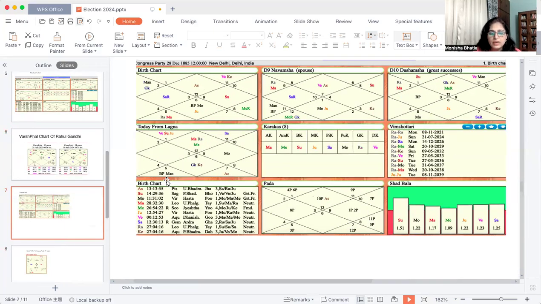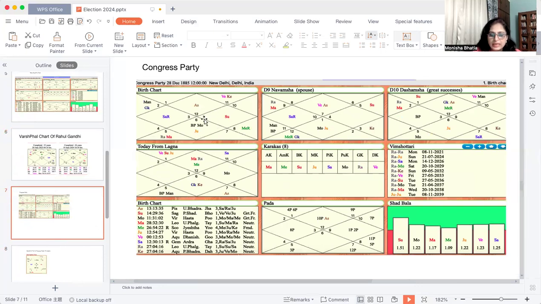So friends, the Congress Party's chart is of sign number 12, that is the Pisces sign, and currently it is going through the Dasha transition phase of Rahu, which will be over on the 21st July 2024. Then it will start with the Rahu-Jupiter period. So friends, Rahu has not been very good for the Congress Party. Reason being, it is very afflicted here in the 6th house. So they may be facing lots of opposition here, lots of difficulties. And the Rahu-Jupiter period will be much better than the Rahu period.